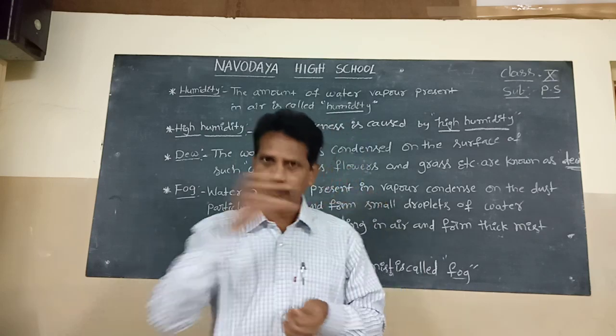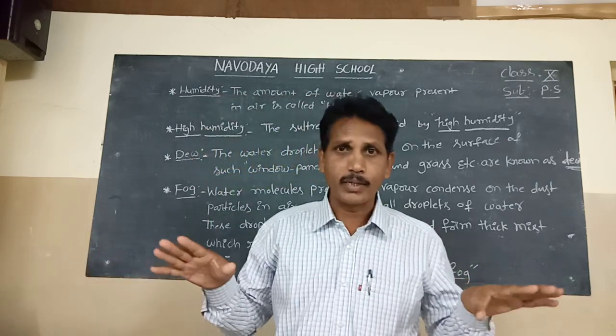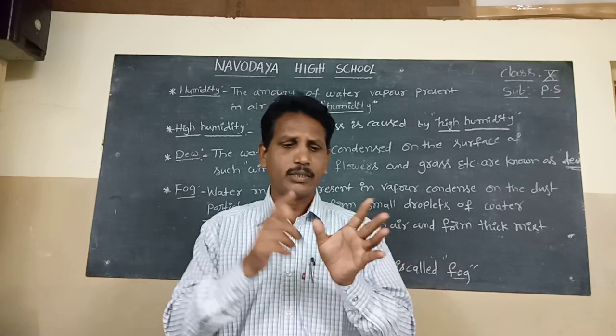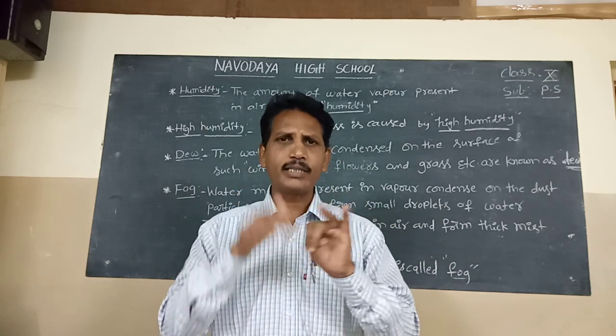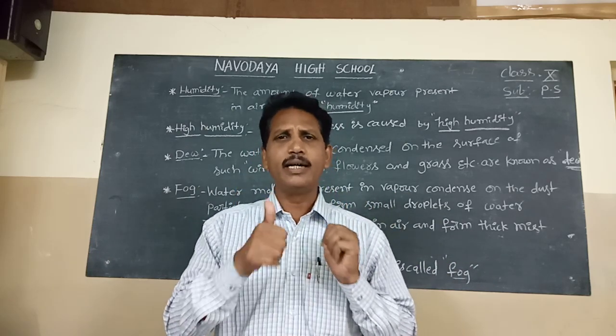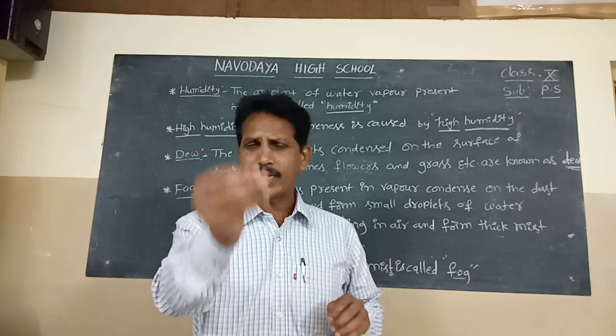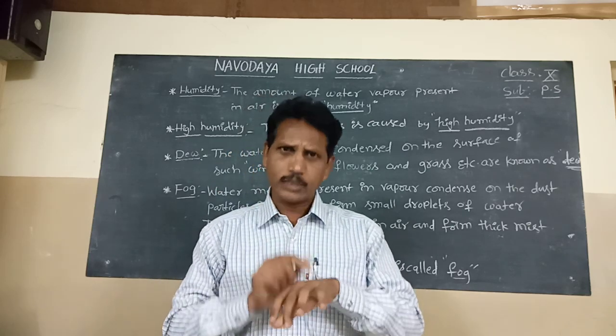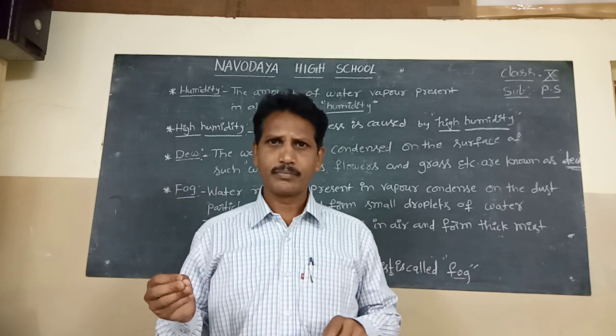This water vapor comes from the surface of seas, oceans, rivers, lakes, ponds, and from drying of wet cloths and sweat in sweat glands, etc.